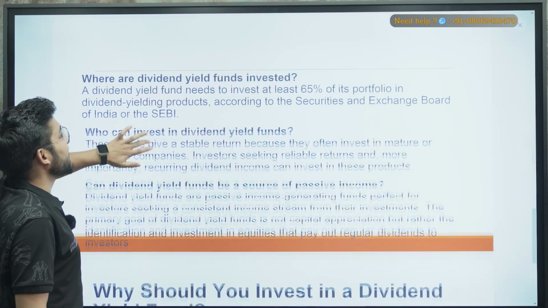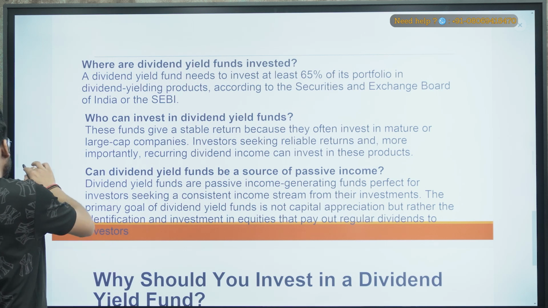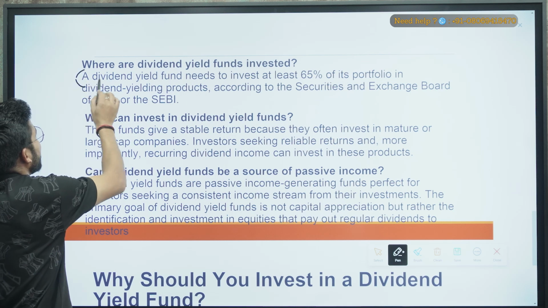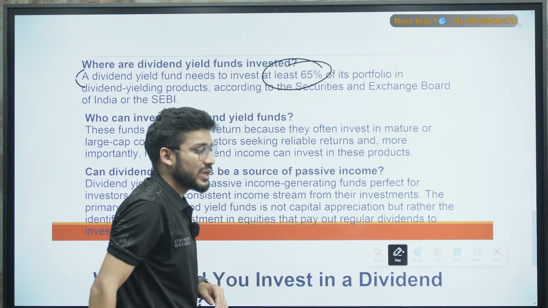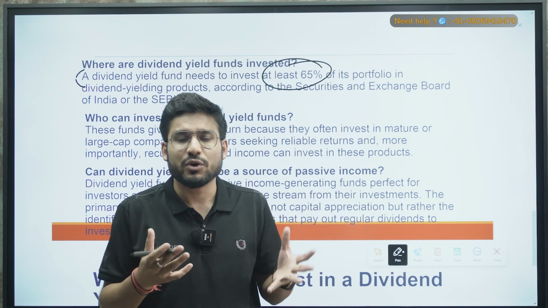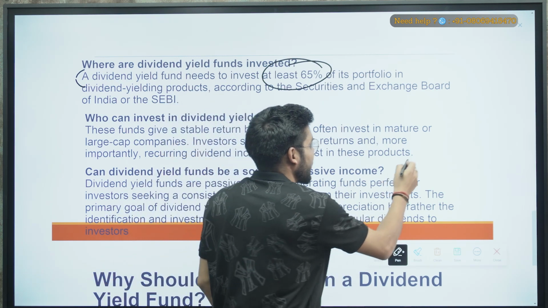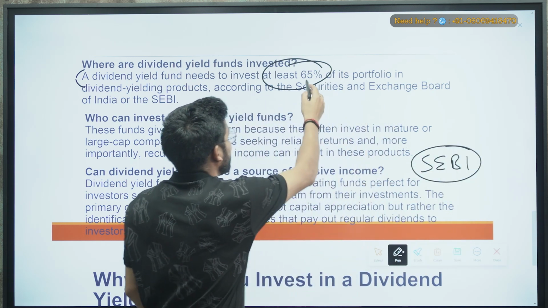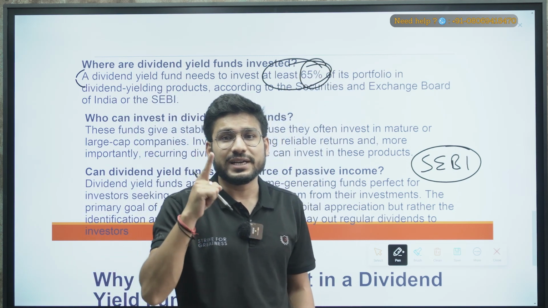Now let's see where dividend yield funds are invested. Okay, sorry, my bad. So where is it invested? Here you will be writing the definition: a dividend yield fund needs to invest at least 65%. For example, you are investing something and there is a fund manager, so you have provided them your capital. Now it is instructed by SEBI, the Securities and Exchange Board of India, that 65% of the portfolio should be invested only in dividend yield funds.